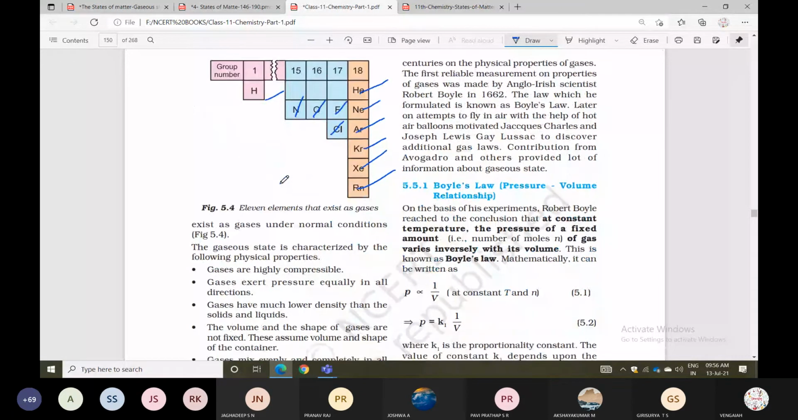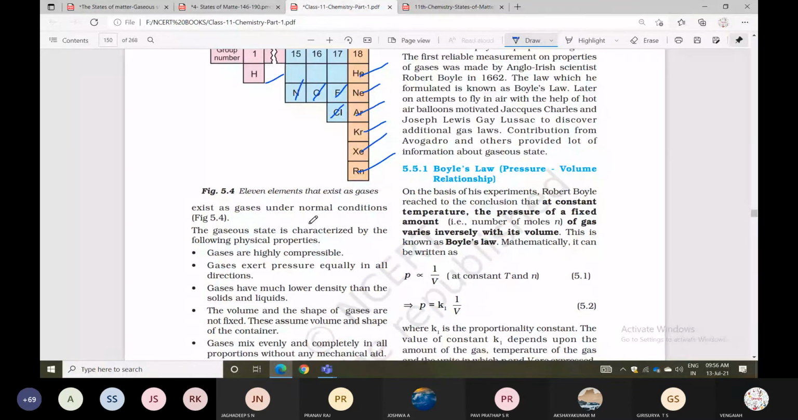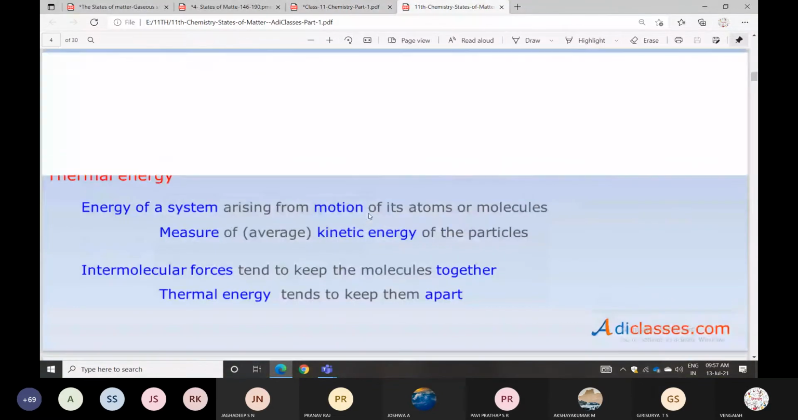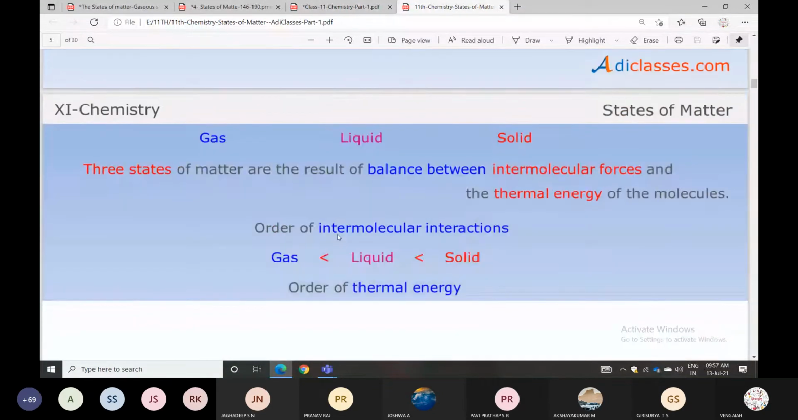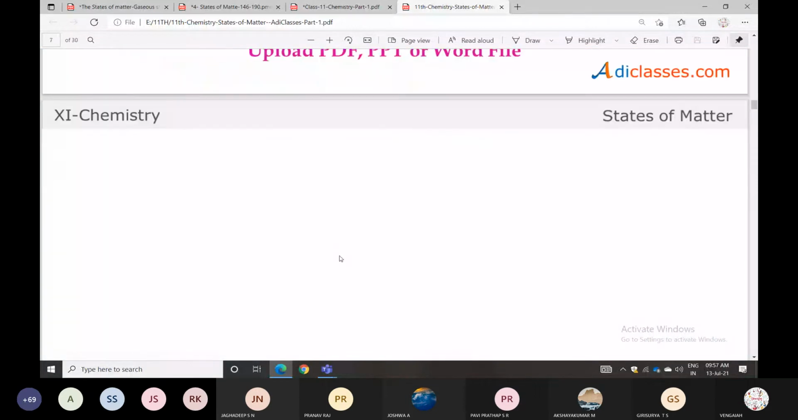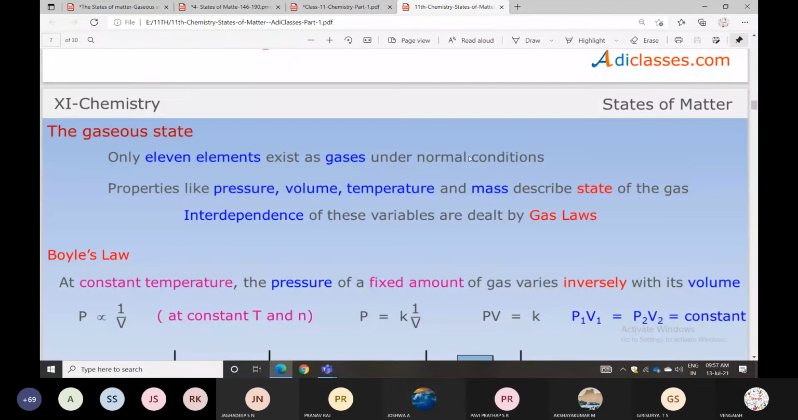The remaining elements do not exist in the gaseous state. Only 11 elements exist as gases under normal conditions. Properties like pressure, volume, temperature, and mass describe the state of the gas. The interdependence of these variables is dealt with by the gas laws.